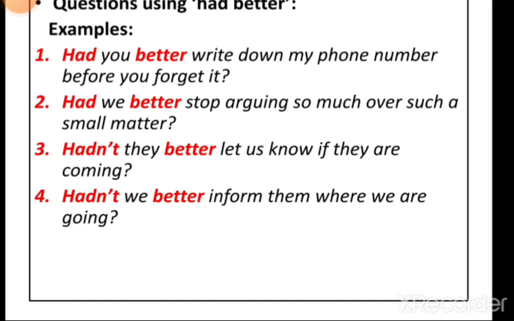And in a negative interrogative sentence, had not will be contracted to hadn't and comes before the subject, like in sentence 3rd. Contracted form hadn't has been used before the subject they. You can see in 3rd one.